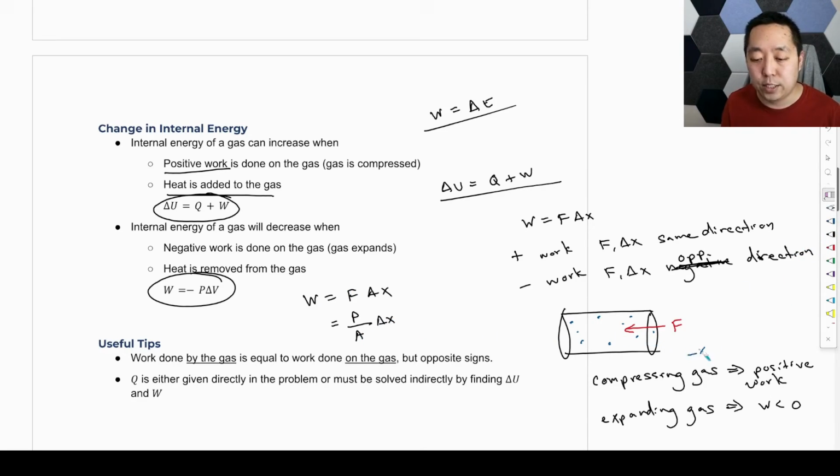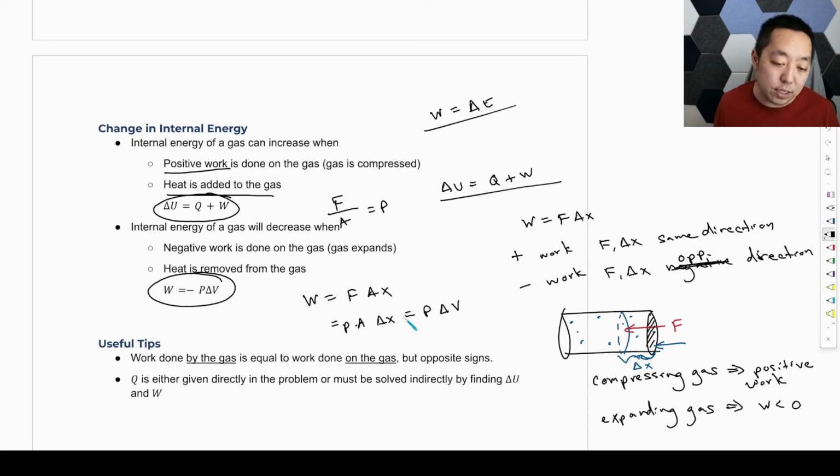So let's say I'm compressing the gas again, right? So the container goes from there to, say, there. So it shrinks. We're compressing the gas, and this distance here is the displacement. Sorry, I have this wrong. Force is pressure times area, because remember, force divided by area is equal to pressure. So the area of this circle times how much I squeezed it is that change in volume. So we call that pressure times the change in volume.